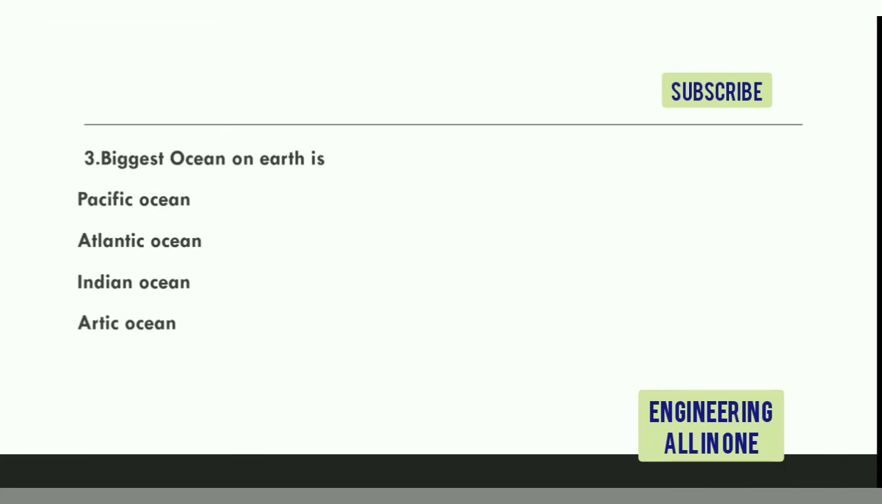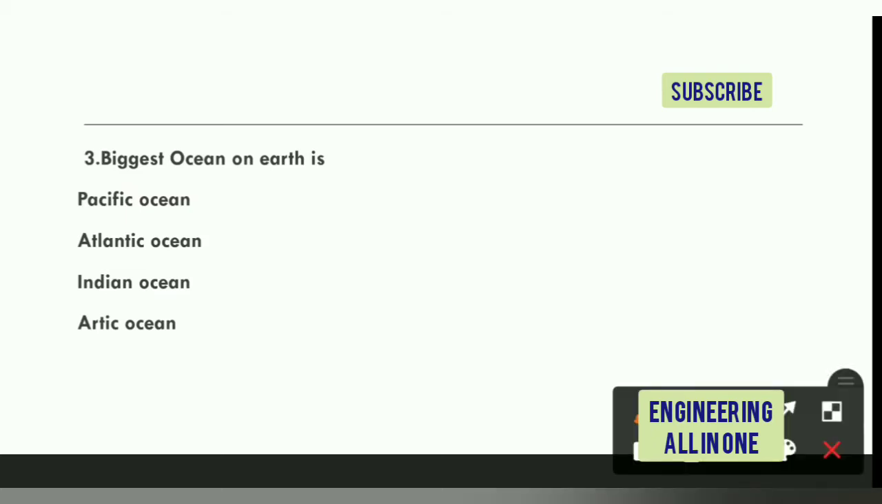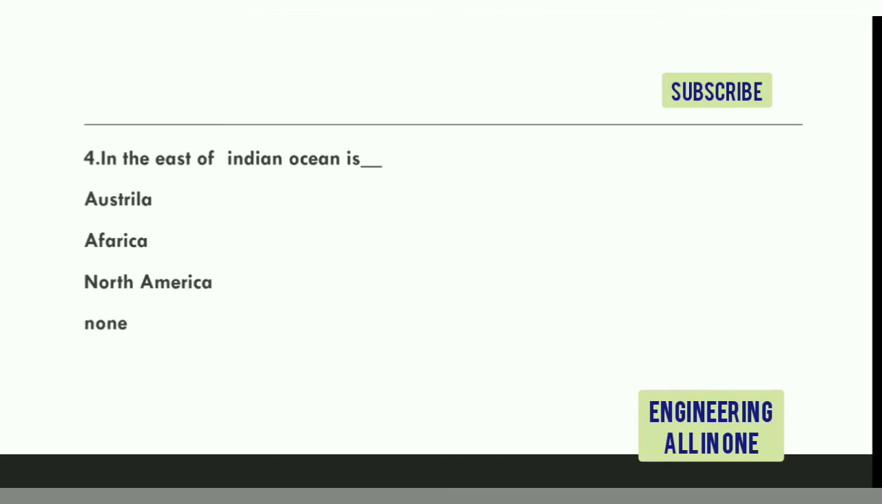Now see the third question. The biggest ocean on the earth is Pacific Ocean, Atlantic Ocean, Indian Ocean or Arctic Ocean. Four options are given. You can pause the video and answer it, then resume it. The right option to this question is option number first. The Pacific Ocean is the biggest ocean on the earth.